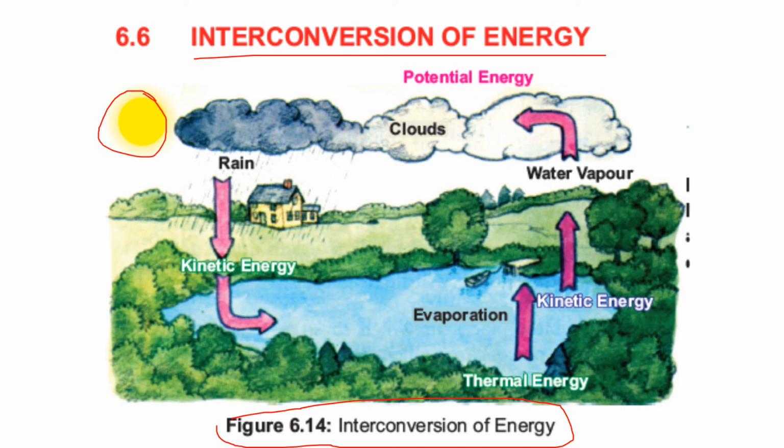This sun is basically producing heat energy, and this heat energy is taken up by an ocean, right? What happens when the heat energy is taken up by the water in the ocean? This will increase its thermal energy. The thermal energy will be increased over here in the water. So the thermal energy causes water to evaporate